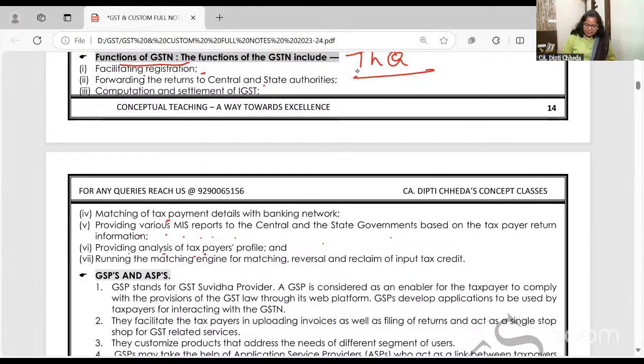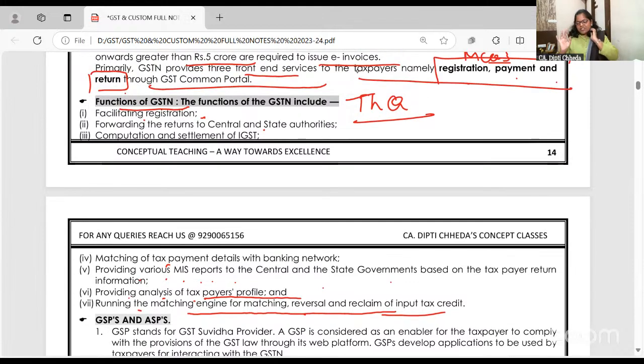Providing analysis of the taxpayer's profile. Like once you create your account on Insta, Facebook and Amazon, your address and all is saved, and next time you try to fill it up, they say, shall I autofill? GST is also like that. Once you give your details, it's auto-filled everywhere. Running the matching engine. Reversal, reclaim, refund, ITC and all. So now you'll have to learn this.